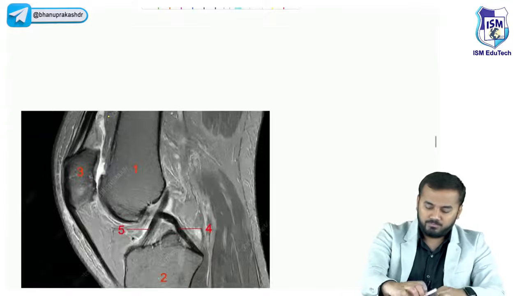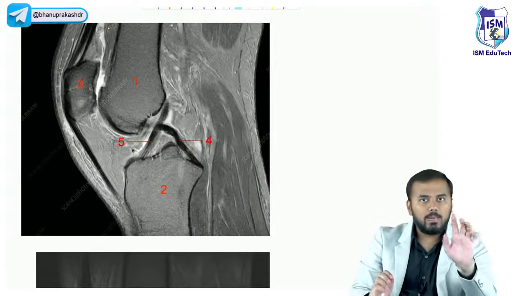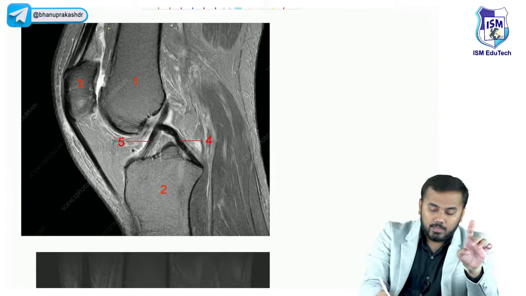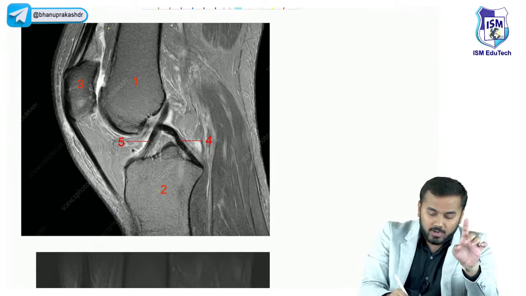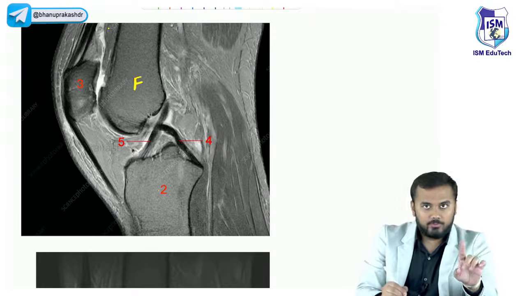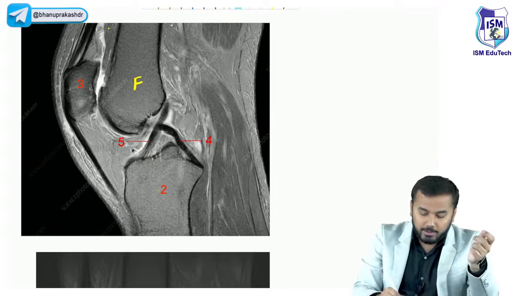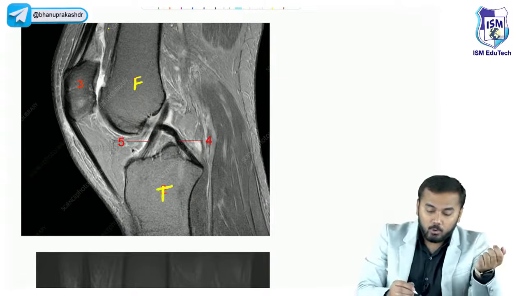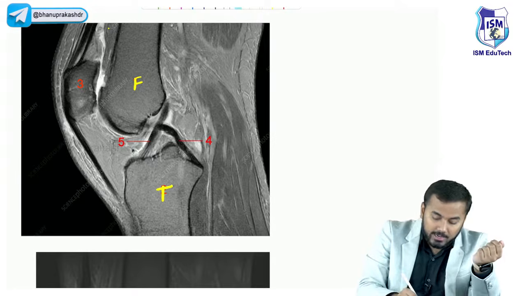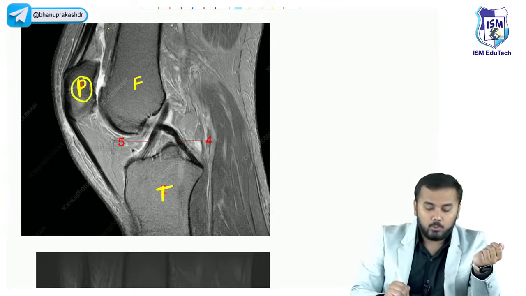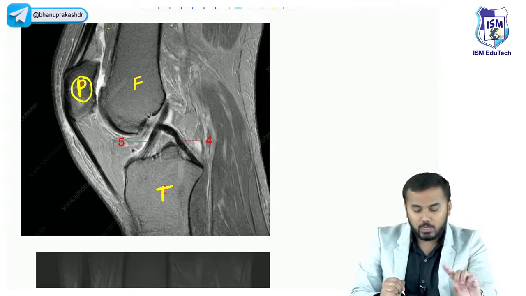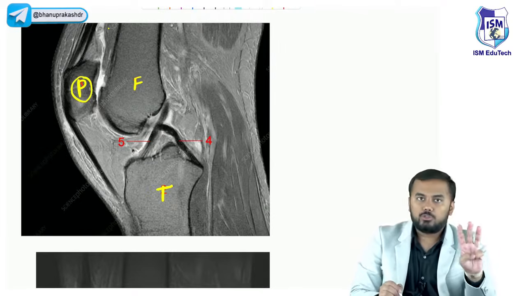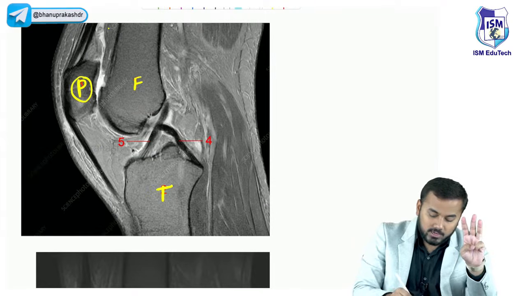First of all, let us look at a normal MRI. In this normal MRI, you can see this number 1 over here is your femur bone. Just beneath the femur, number 2 is your tibia bone. Where is the patella bone? Right. So this is your patella. Number 3 is your patella bone. So these 3 things you should know. Sir, then what is this one?